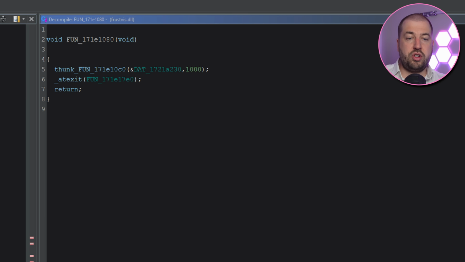I suspect the game has crashed, raised an unhandled exception, and the game is now running through its exit handlers, but as the game is in some weird unknown state, it's no wonder that this assert is failing. Yes, in fact, we can see the function being registered with @exit here in frustviz.dll. Basically, the pop-up is a red herring. It's a symptom of the crash, not the actual cause. We really need to understand why the original crash is happening.